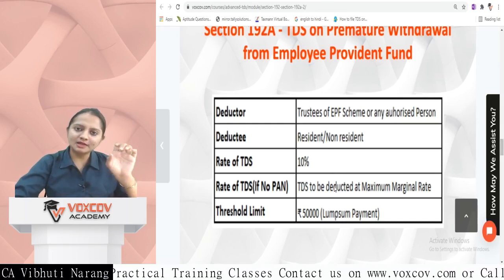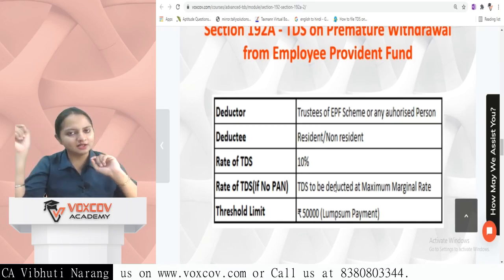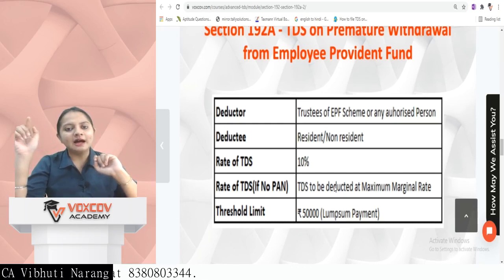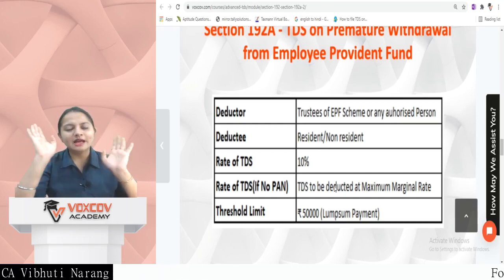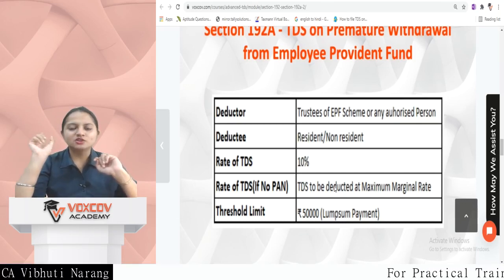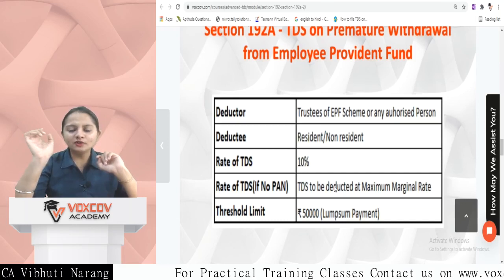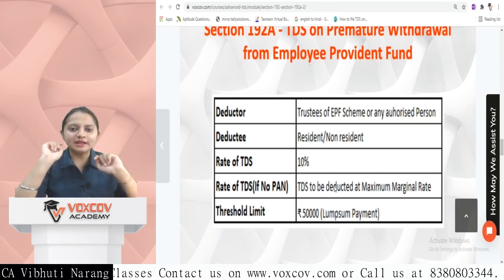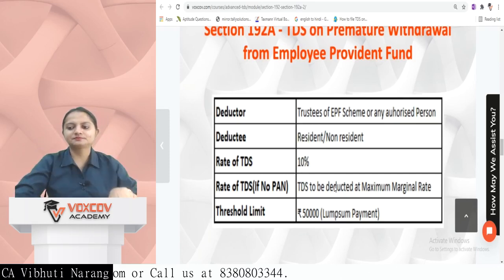Now what is the maximum marginal rate? It is the highest tax rate in your slab rate, which in our case is 30%, adding the highest surcharge rate, that is 37% as of now, and adding 4% cess to it. Whatever amount you get from this is the maximum marginal rate at which TDS is liable to be deducted if section 192A is applicable and the deductee has not provided his PAN.